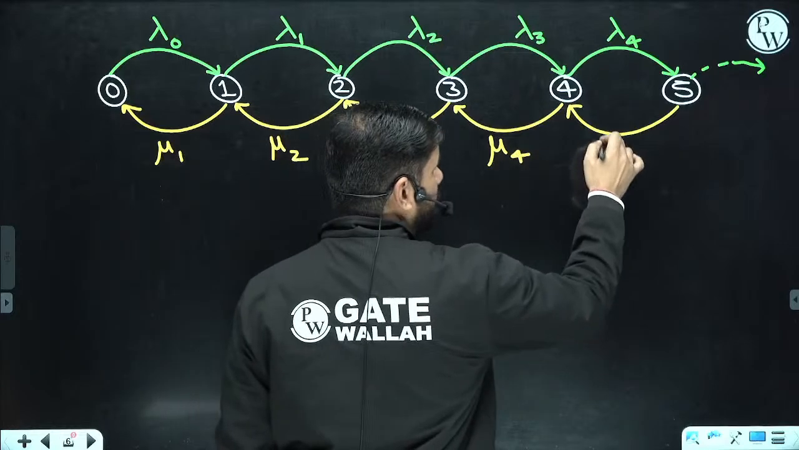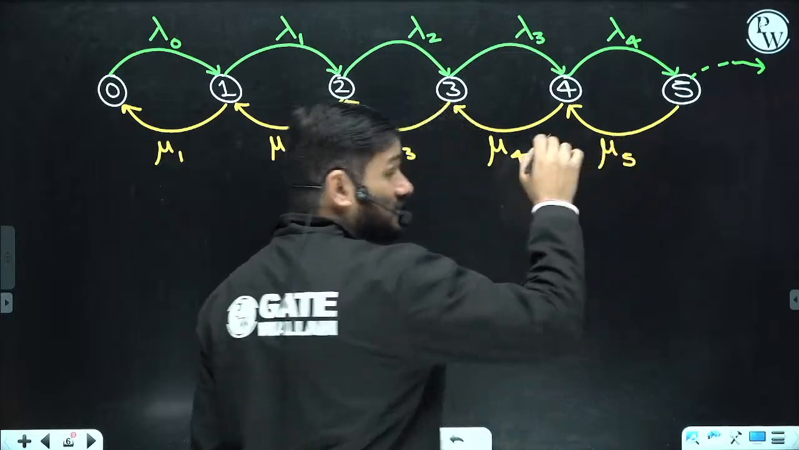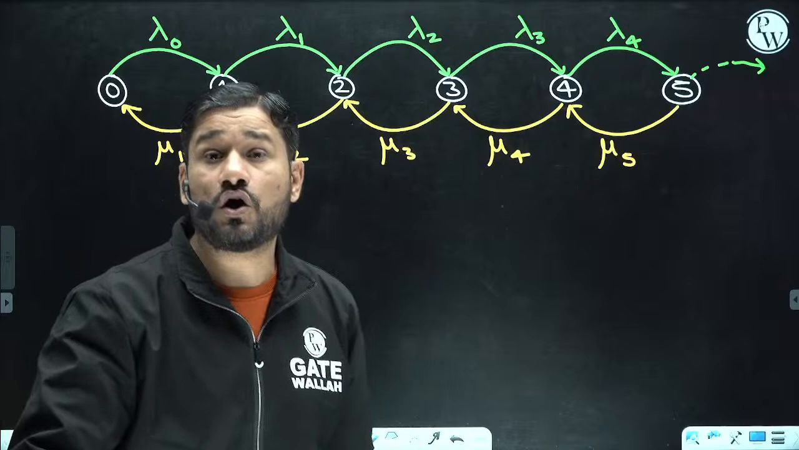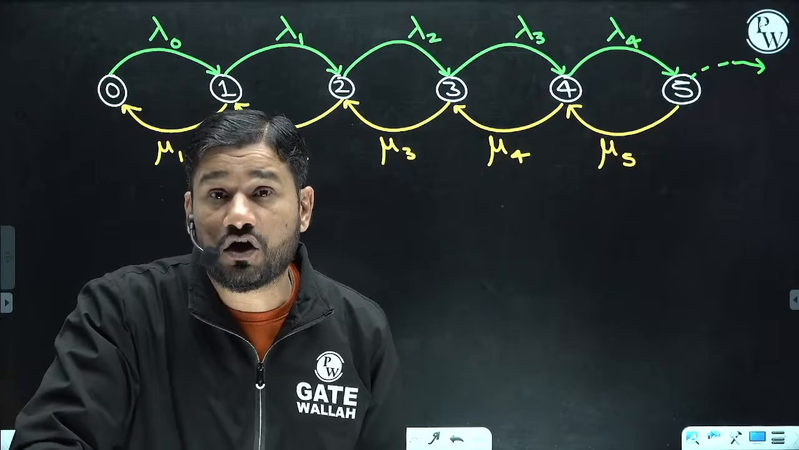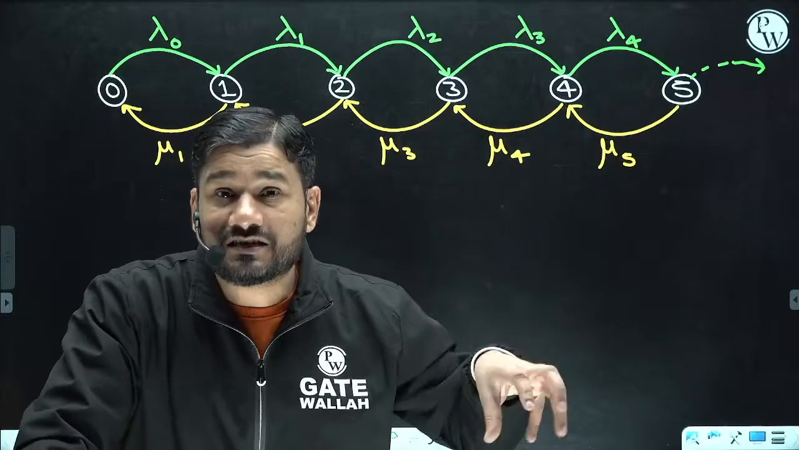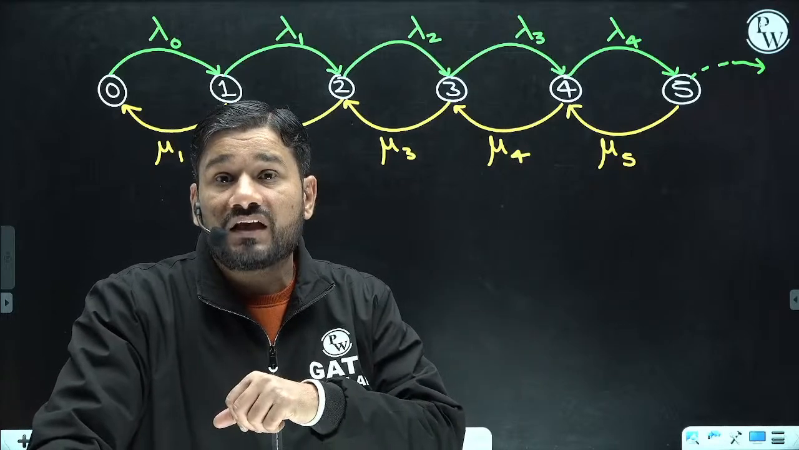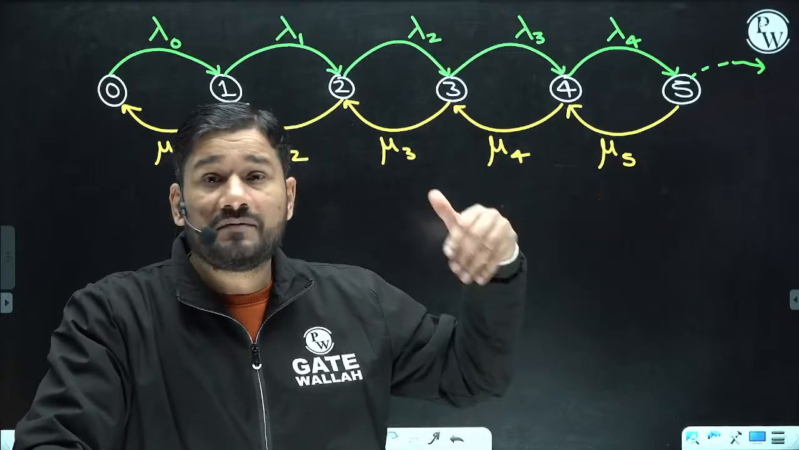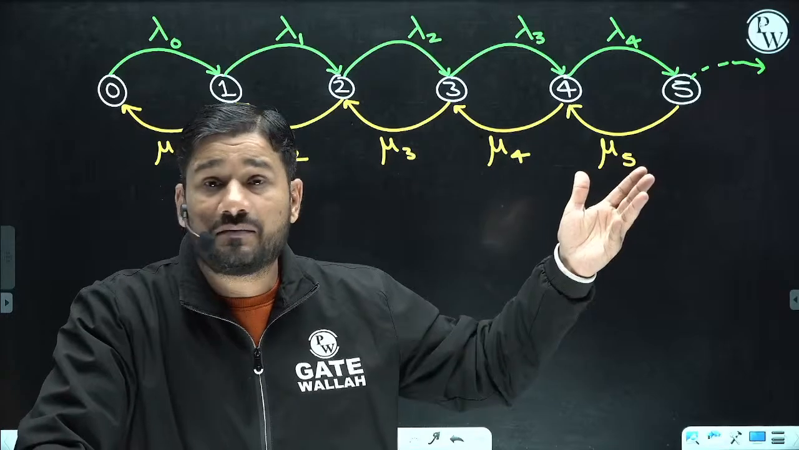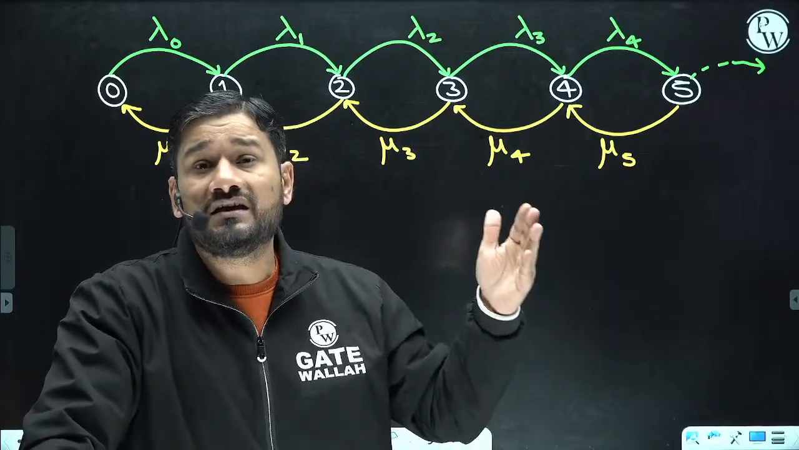And what I am saying is that the service rate and the arrival rate are also functions of how many people are in the system at that point of time. If the number of people is higher, lambda may be different. Lambda may be increasing, lambda may be decreasing, mu may be increasing, mu may be decreasing.